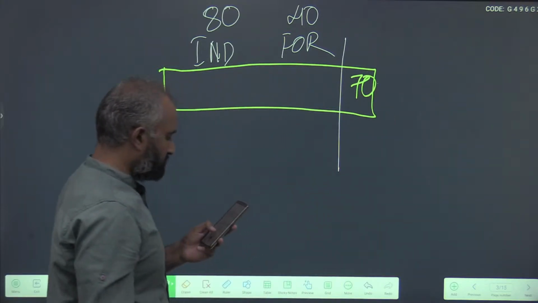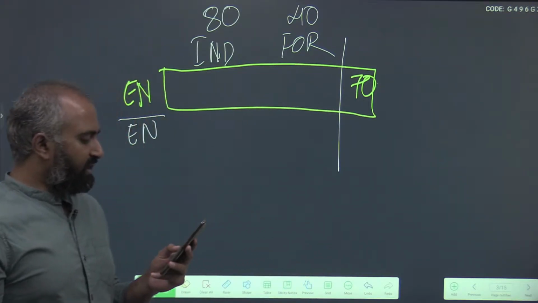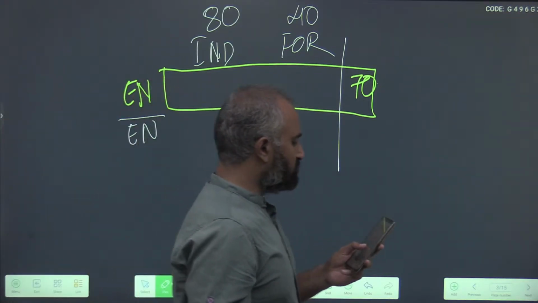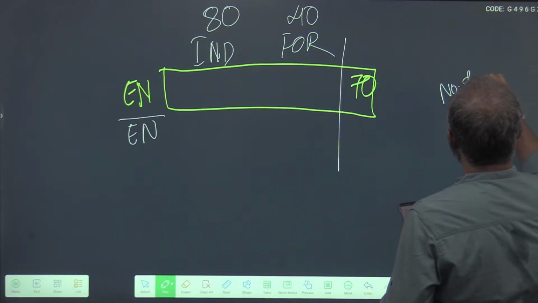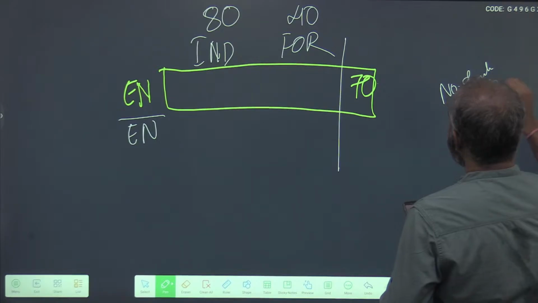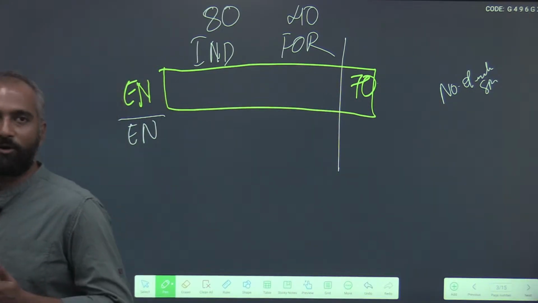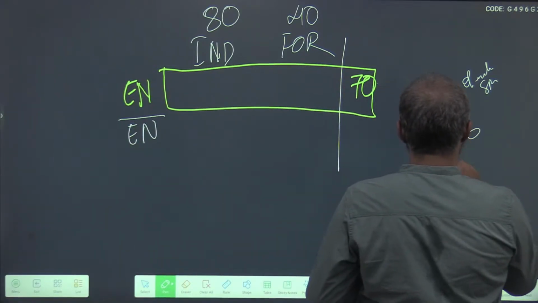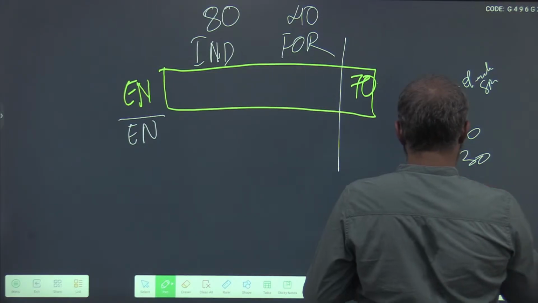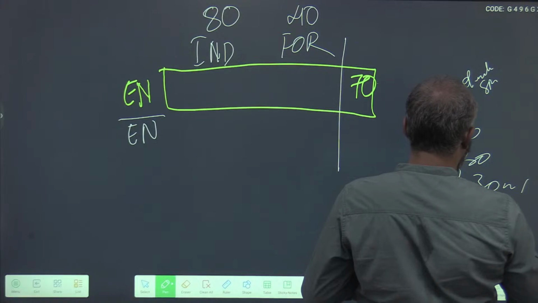The question asks for the number of Indians who speak English. If you see the options, it is given as 20, 30, C, 30 or less, D, 30 or more.